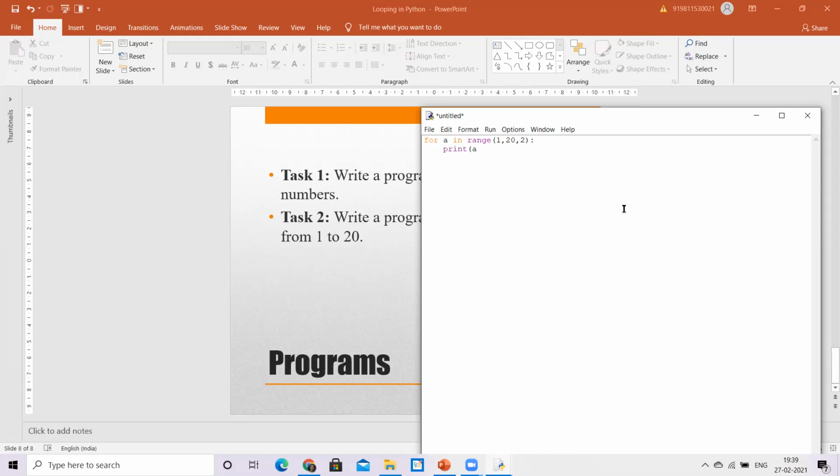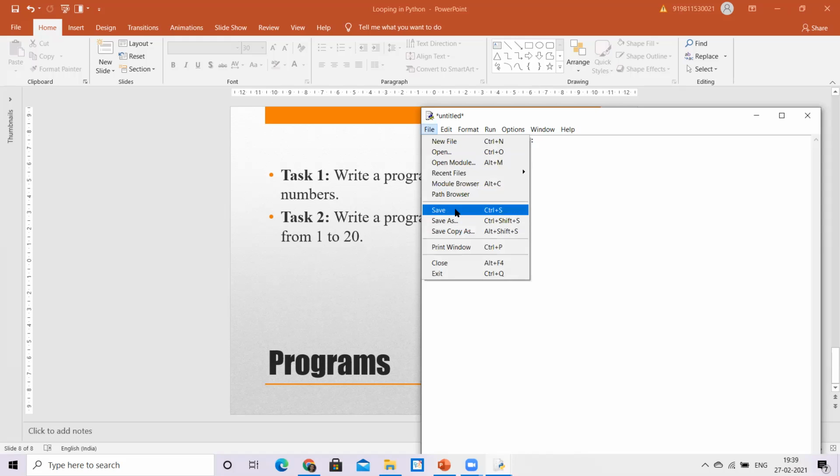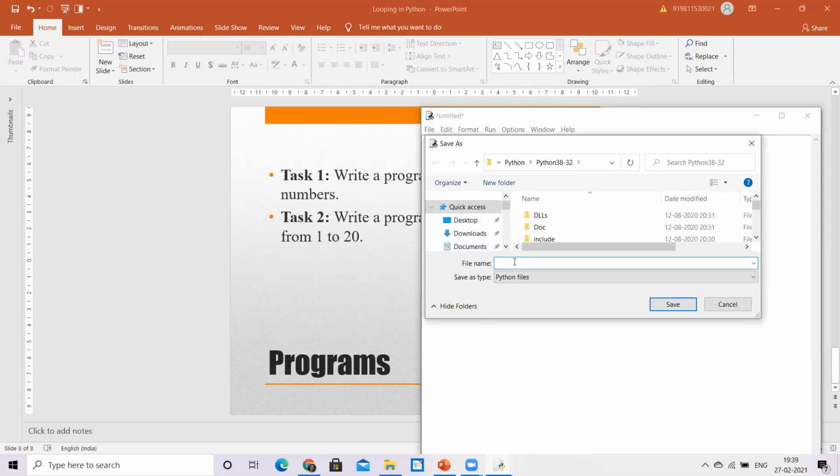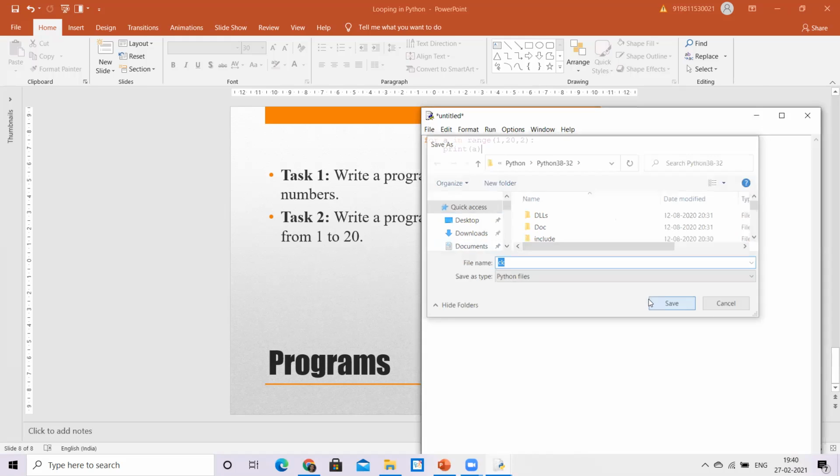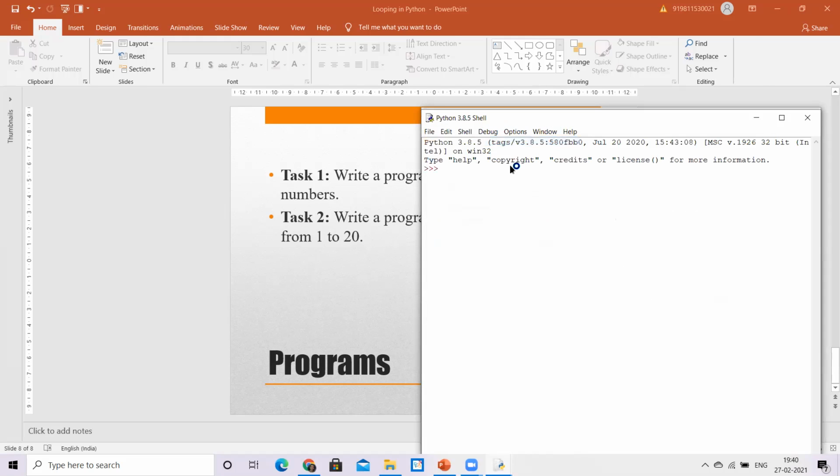Okay. Now I put the value of a here. So just let me quickly save the file with some random name. Let's execute. So I'm getting all my odd numbers from 1 to 19.